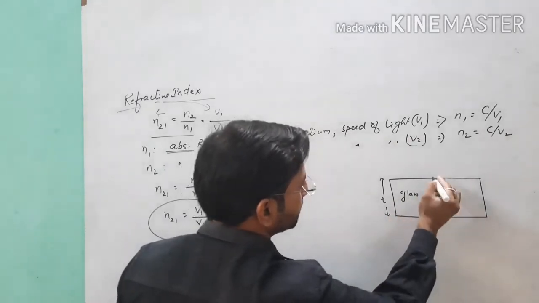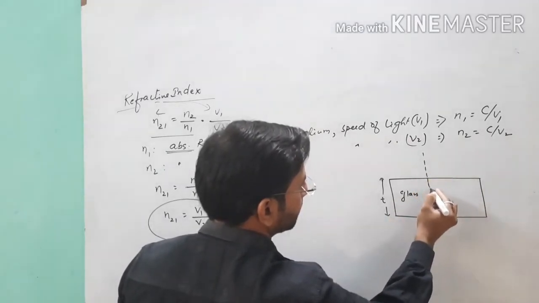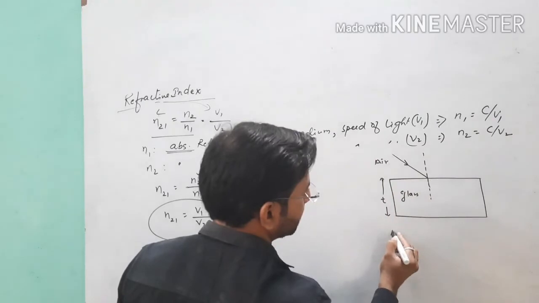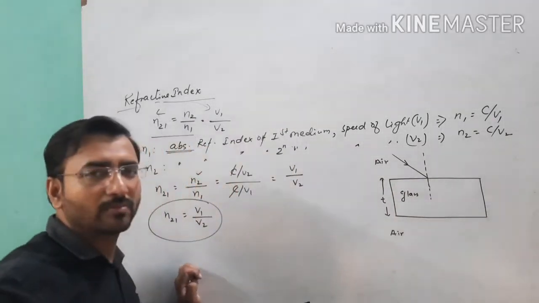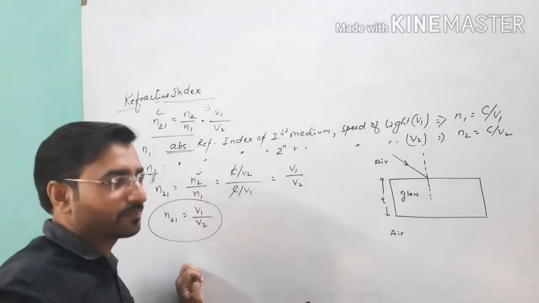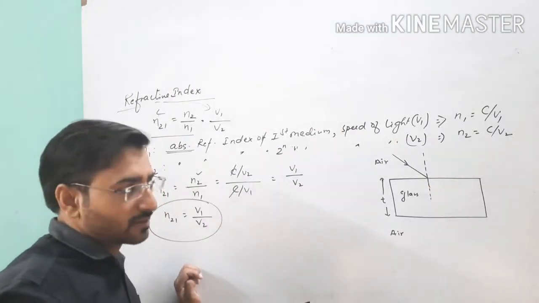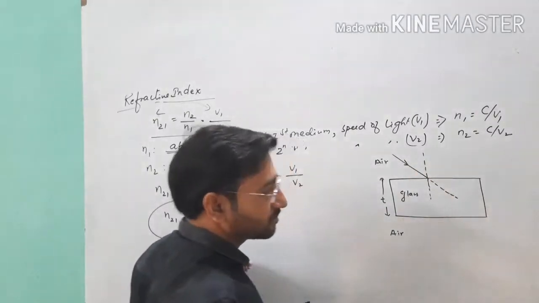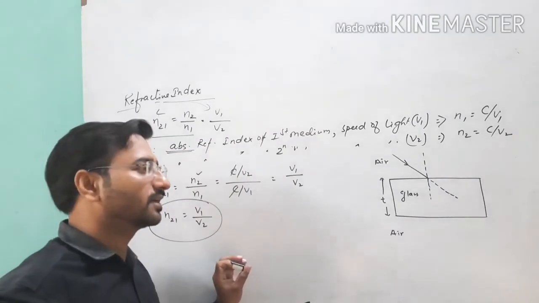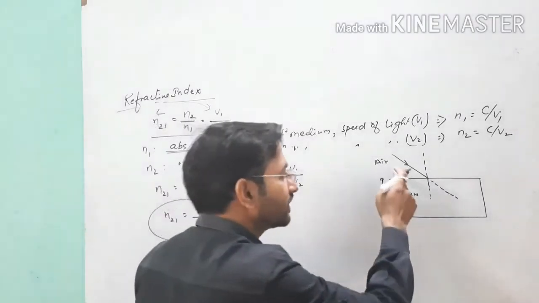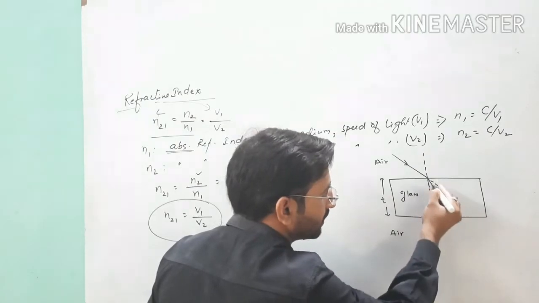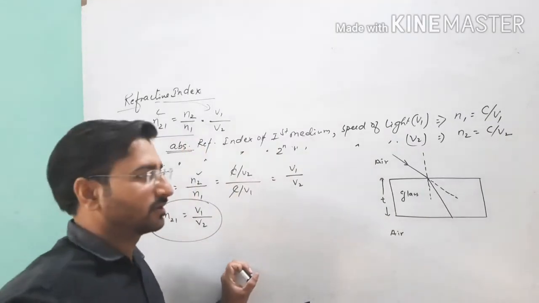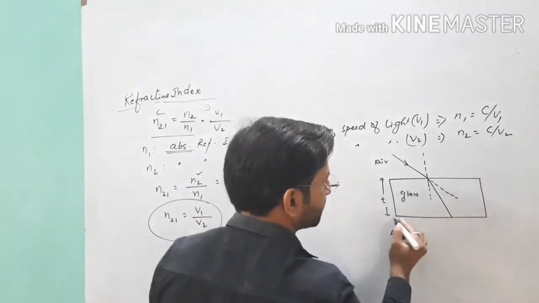So in this case, I will take one normal. Suppose this medium is air, this is glass, and once again light will come back to its initial medium, which is again air. So when we think about this, as I told you, light always follows its nature, means it will move in a straight path. When light goes from air to glass, it will bend toward the normal. So after that, what happens at this interface? This is our interface 1, which is supposed to be A.